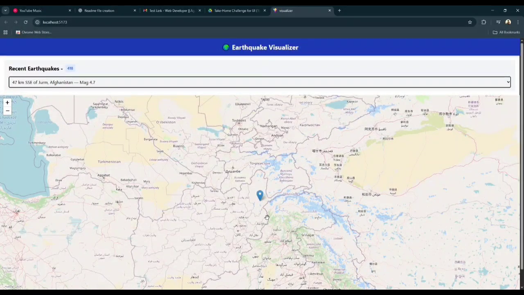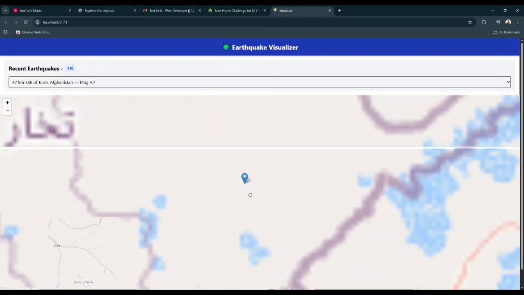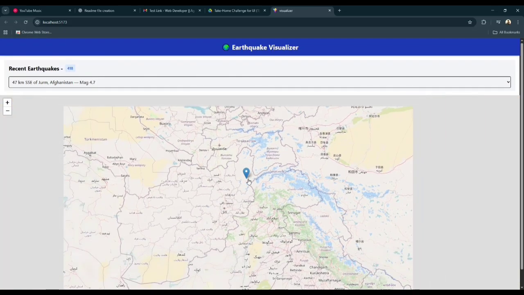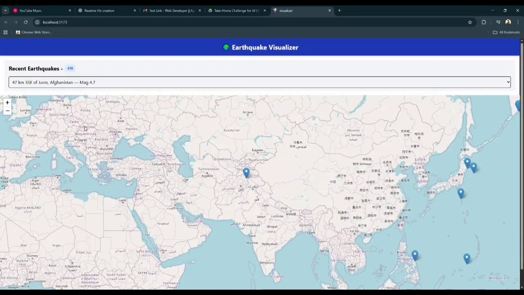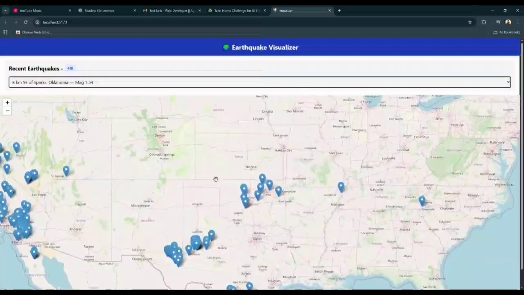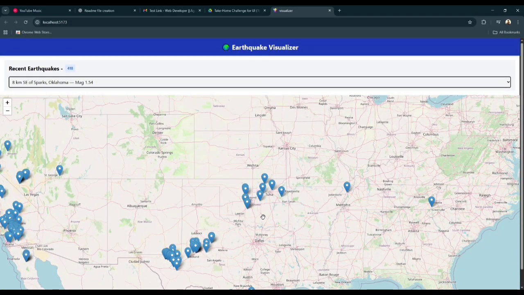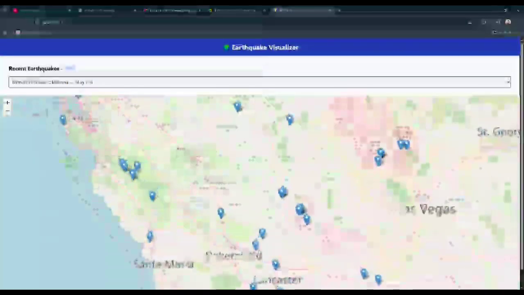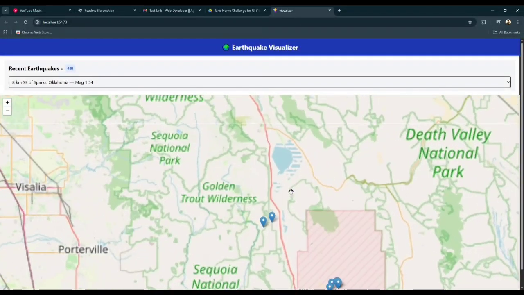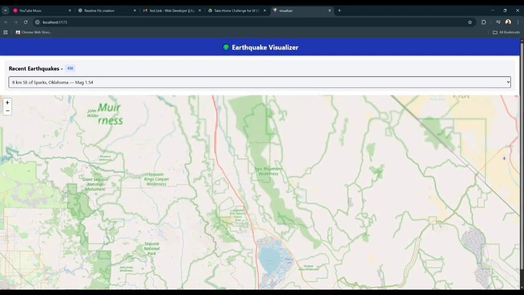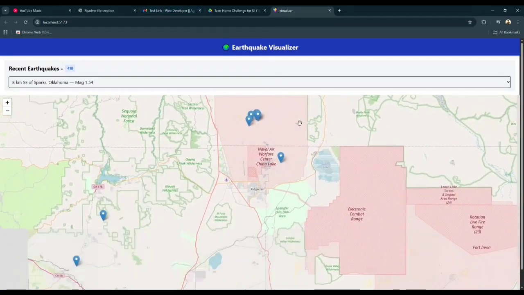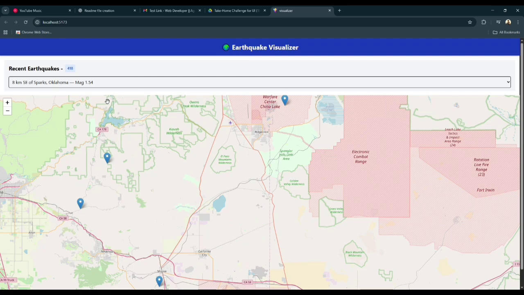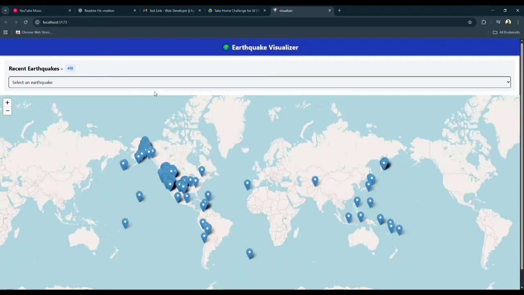And if you click on the drop down and select any location of any magnitude, you can see the animation part which moves you to the particular location. See, you can see all the earthquakes that are mentioned in the drop down.